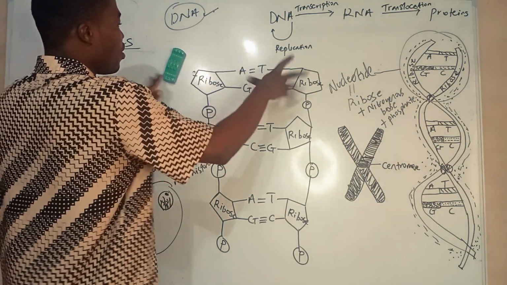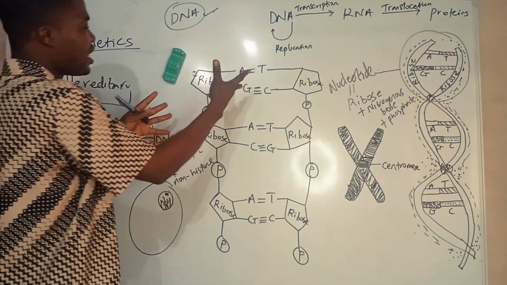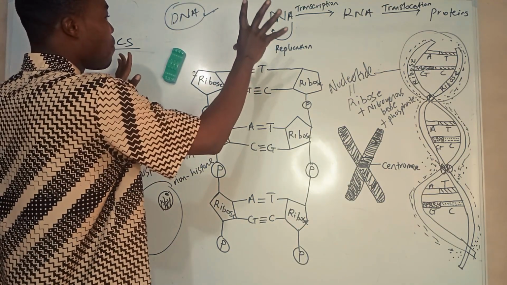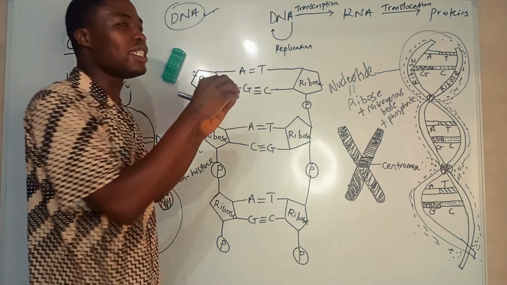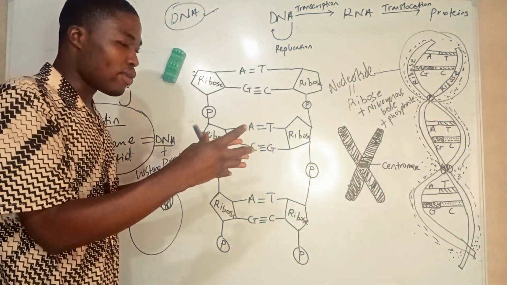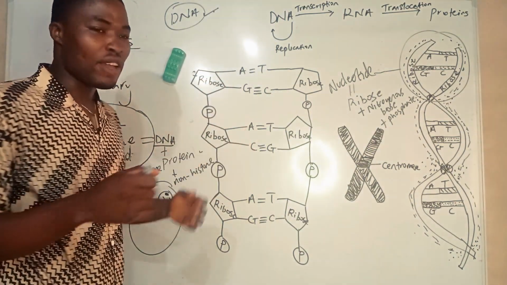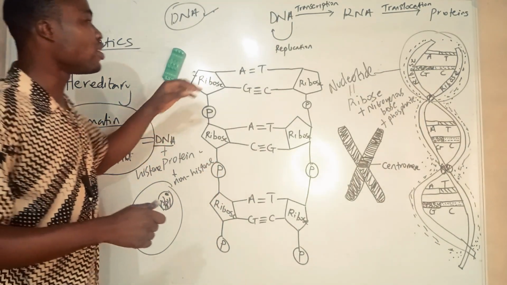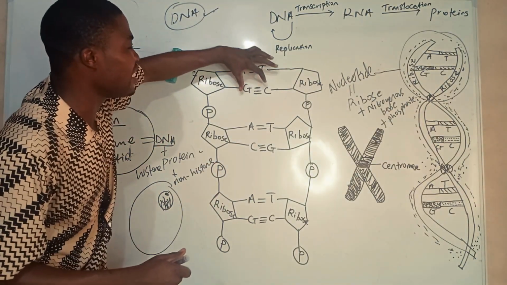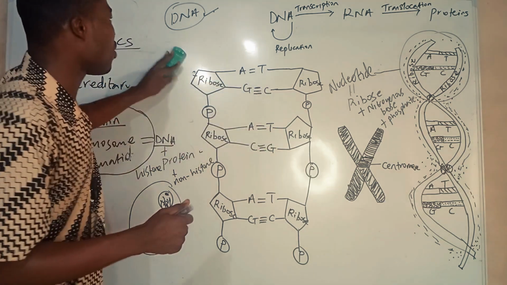Quickly now, basically this ribose is the backbone. It helps to hold the bases together. So remember, it helps to hold the bases together. And you must have heard that DNA is called the code of life. Yes, it's the code of life. Why? Because it has nitrogenous bases in it that act like code. Now, what do I mean?